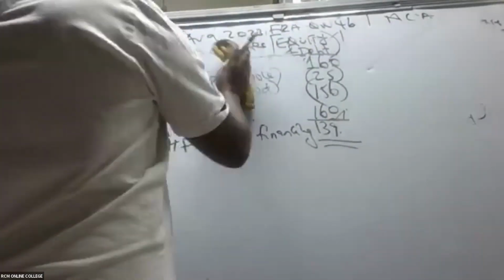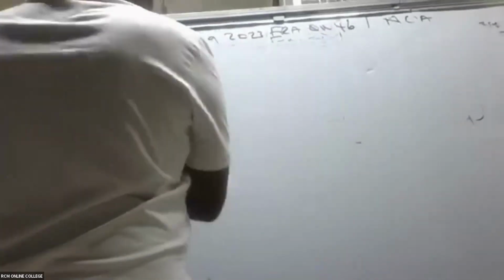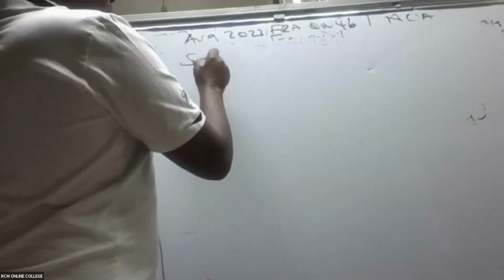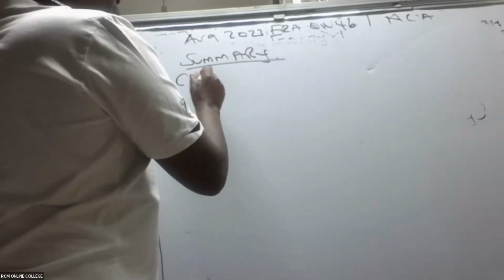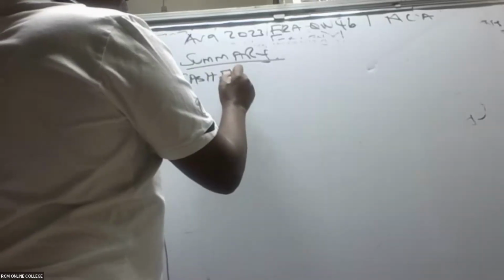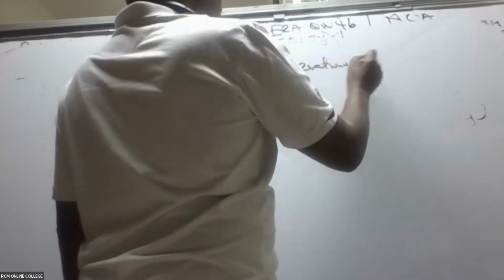So then what I will do is come and do a summary. Now I'm doing a summary. Down there, you simply mention summary. In this summary of ours, you'll give us cash flow from operations. Is there anybody who can remind us what the cash flow from operations was?